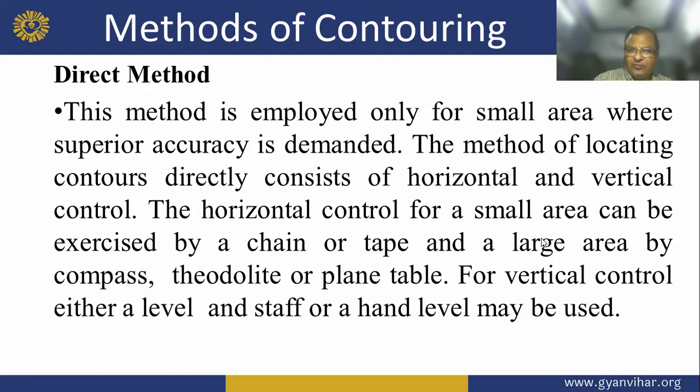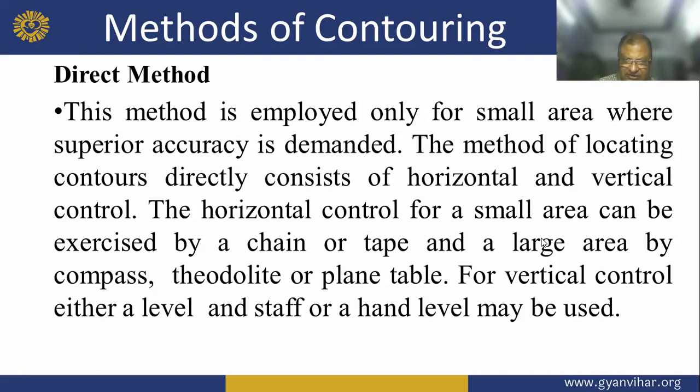The method of locating contours directly consists of horizontal and vertical control. The horizontal control for a small area can be exercised by a chain or tape, and for a large area by compass, theodolite or plane table.